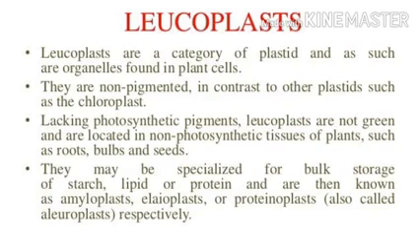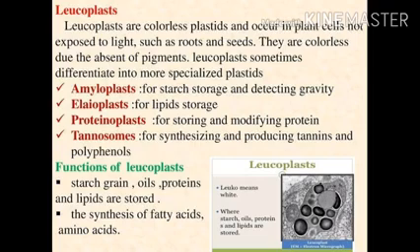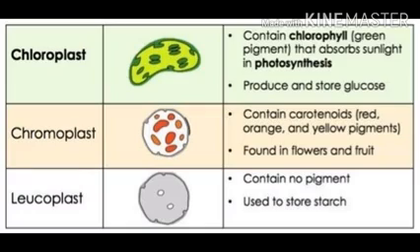Leucoplasts are colorless plastids and are found in plant cells. They are non-pigmented in contrast to other plastids like chloroplast. They lack the process of photosynthesis, and they are not green and are located in the non-photosynthetic tissues of plants such as roots, bulbs and seeds. They are specialized for bulk storage of starch, lipids or proteins and are also called amyloplasts. They synthesize fatty acids and amino acids.